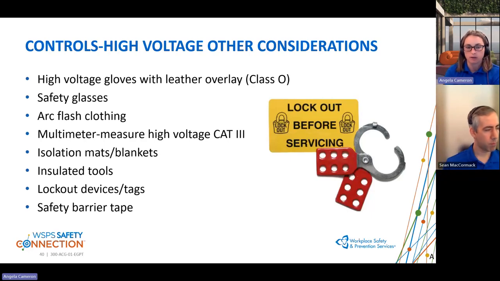There could be isolation mats and blankets that could be used. Another thing that service places may not have had in the past is insulated tools. So depending on the tasks being completed, we may need special equipment and tools, lockout devices and tags, and possibly safety barriers, depending, once again, on what tasks are being performed.